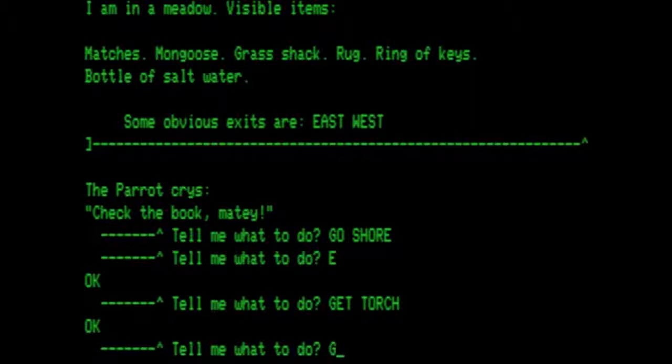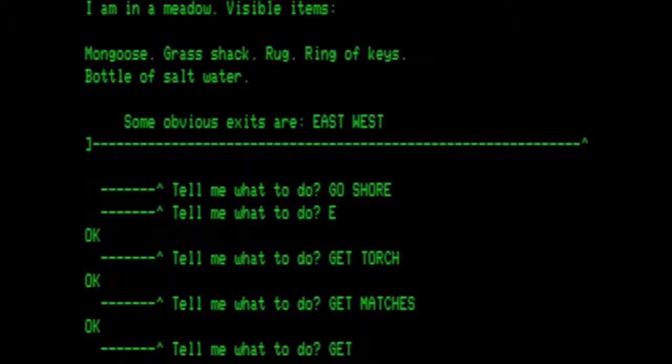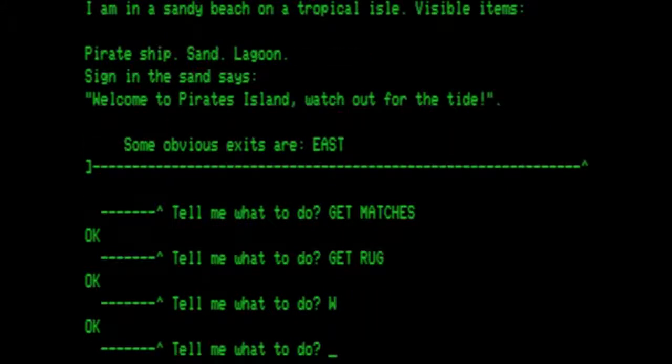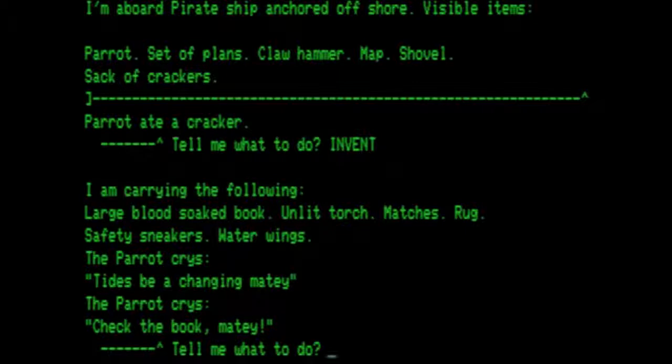Let's go ahead and get the matches. Get the rug. And then we go back west. We go back to the ship. Do an inventory. Book, torch, matches, rug.